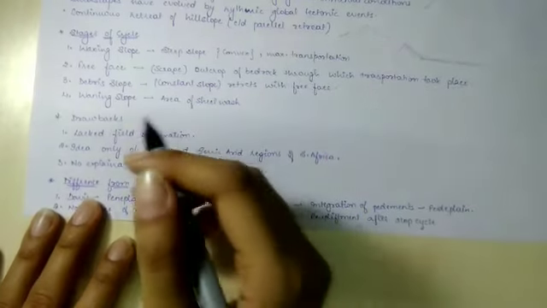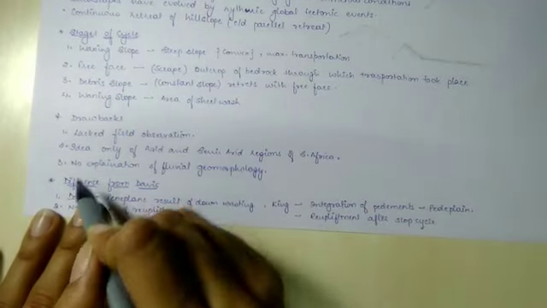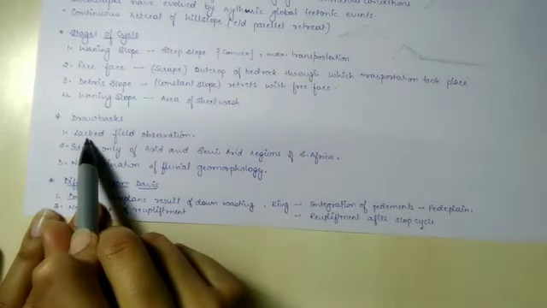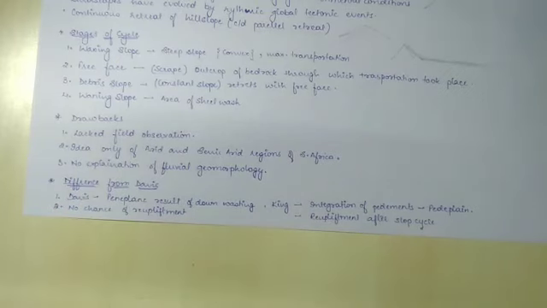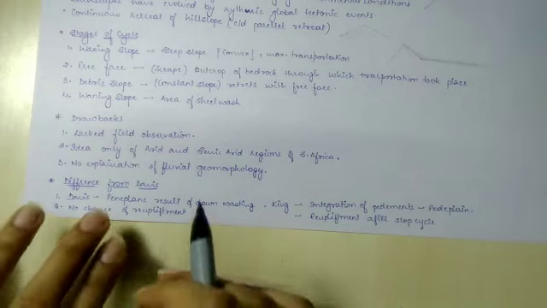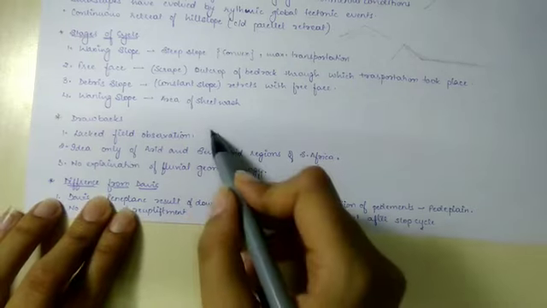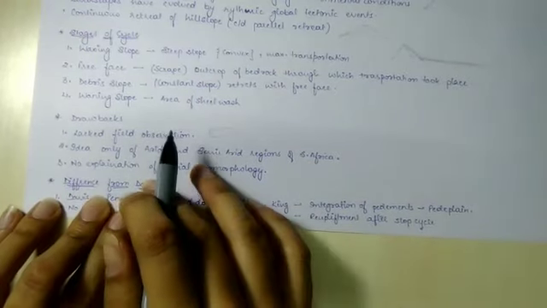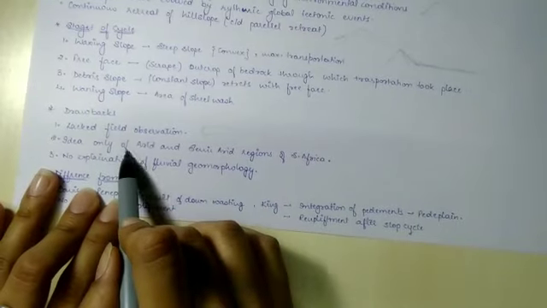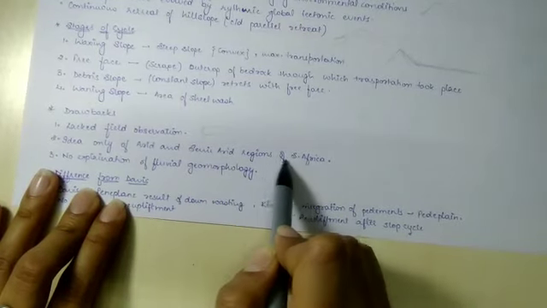The major drawbacks of King's theory are, first, it lacked field observation. His theory is only based on the studies that he performed in South Africa. Next, the idea is only of the arid and semi-arid region of South Africa.